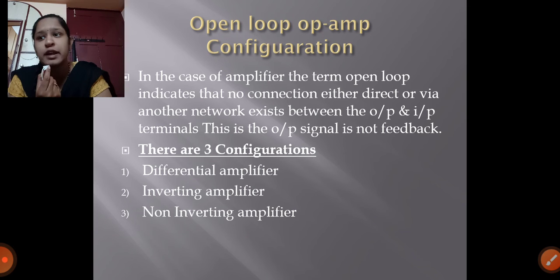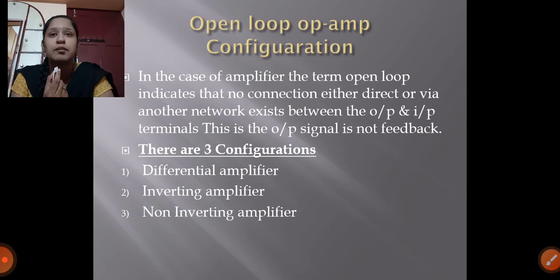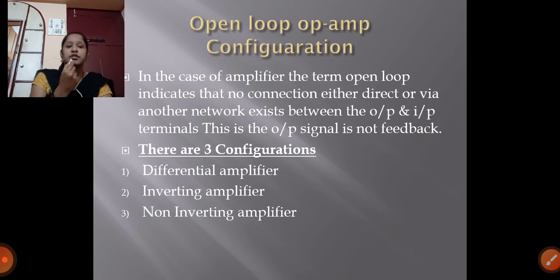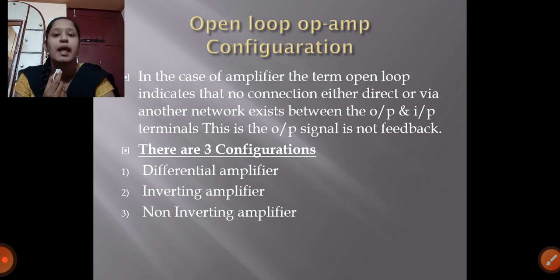You already know some configurations, inverting and non-inverting, which you have studied. Differential also I have explained. I'm going to explain the differential amplifier, inverting amplifier and non-inverting amplifier fully.